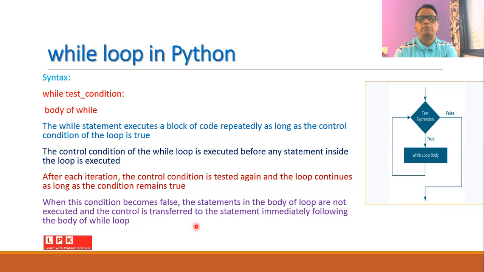So the while loop is something like this. If the test condition itself is false in the first attempt, then the body of the loop may not be executed at all.